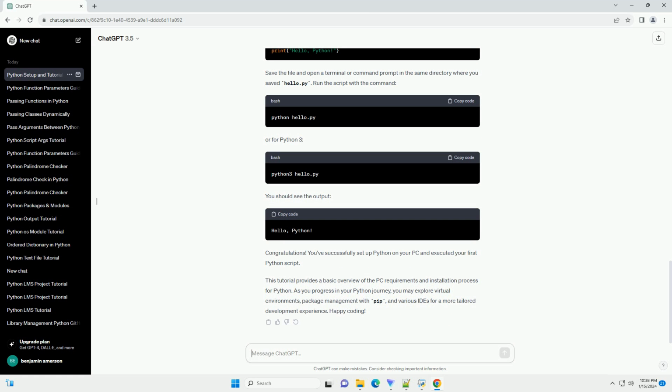Now that Python is installed, let's create a simple script. Open a text editor, for example VS Code, Atom, or IDLE, and create a file named hello.py with the following code. Save the file and open a terminal or command prompt in the same directory where you saved hello.py. Run the script with the command python hello.py, or python3 hello.py for Python 3. You should see the output.